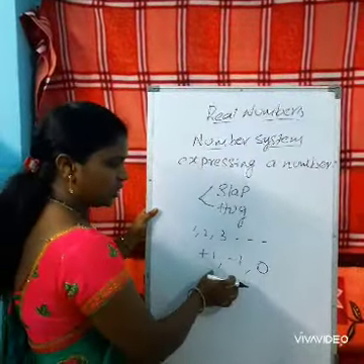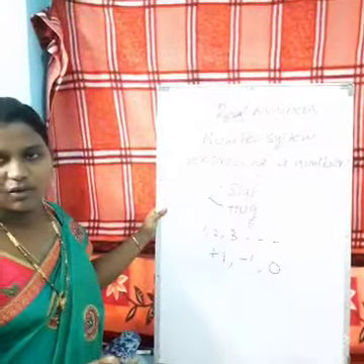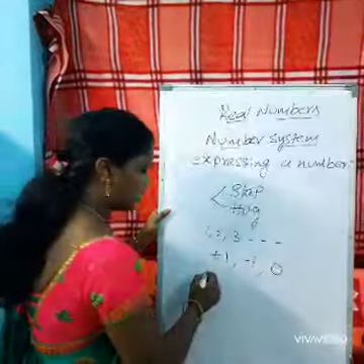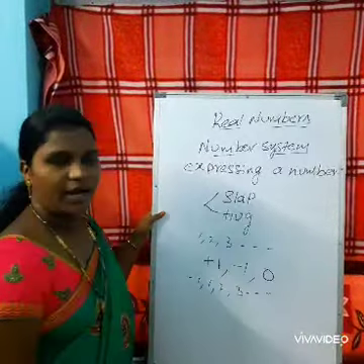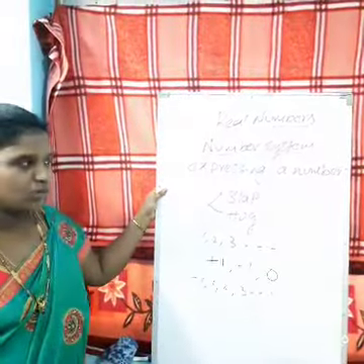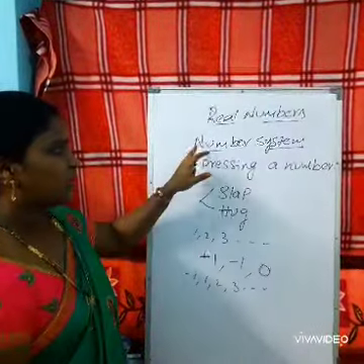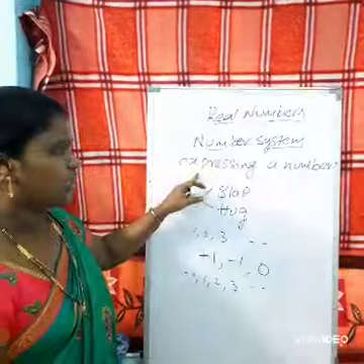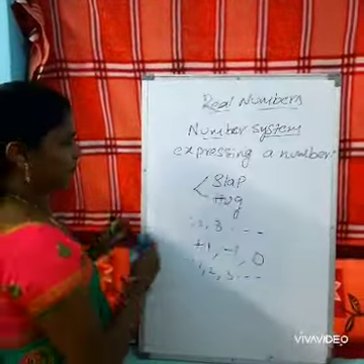So we can express the numbers in our daily life in different ways, like -1, 1, 2, 3, and so on. God created numbers and we are using the numbers in different ways. Now, number system is nothing but expressing a number in numerical sentences.